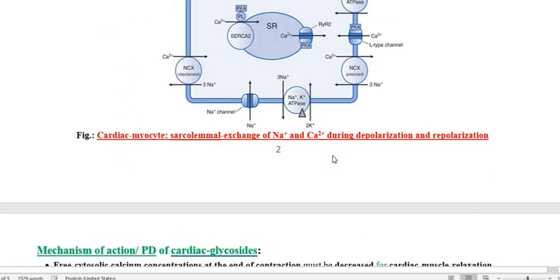So this is all about the mechanism of action, or pharmacodynamics, of the cardiac glycoside.